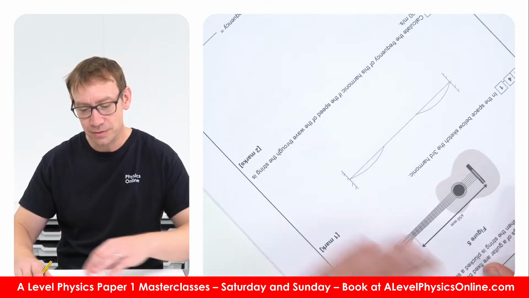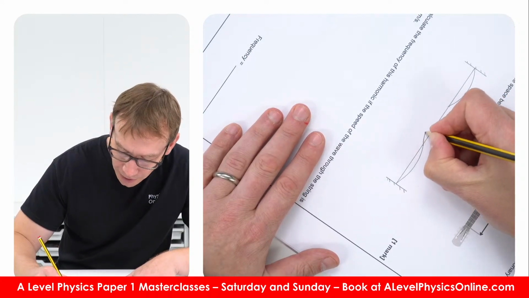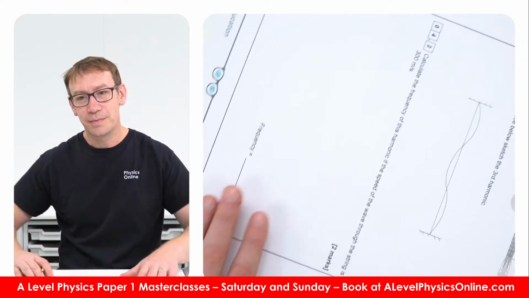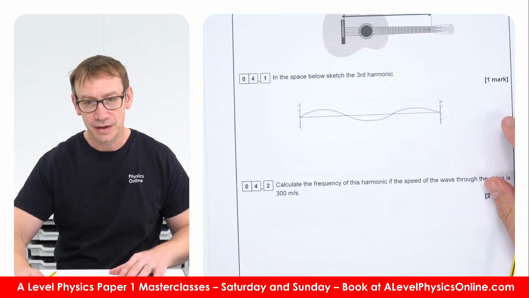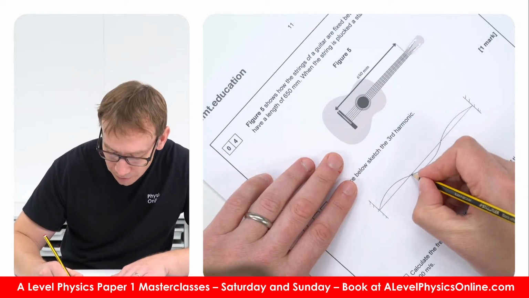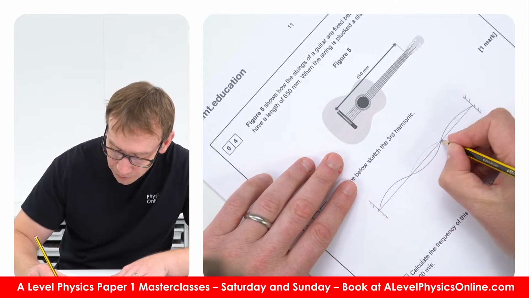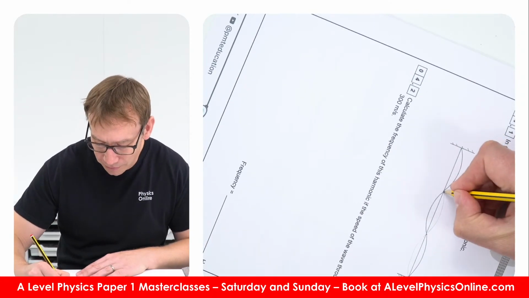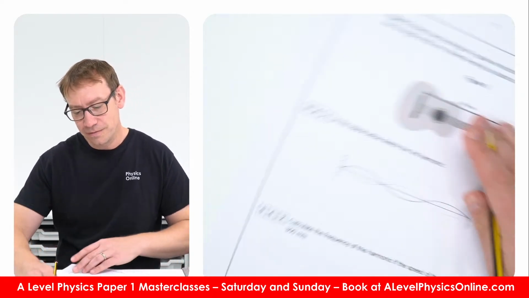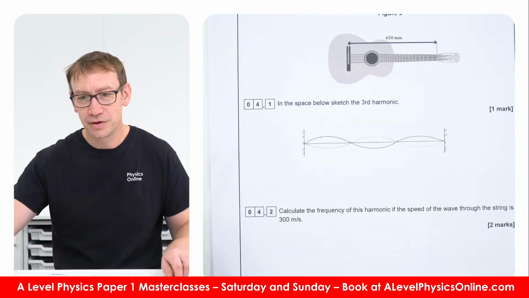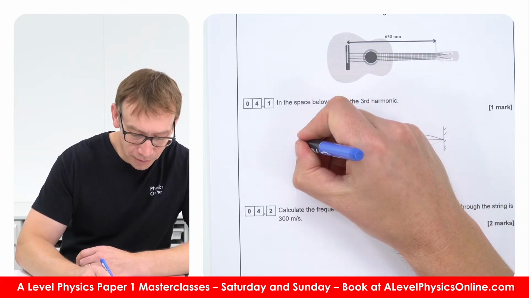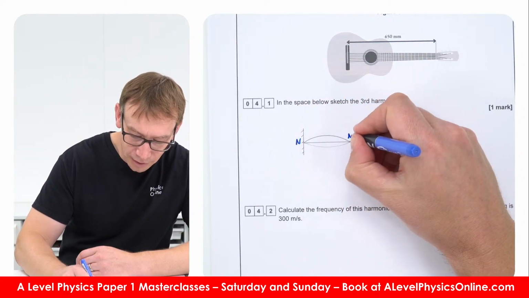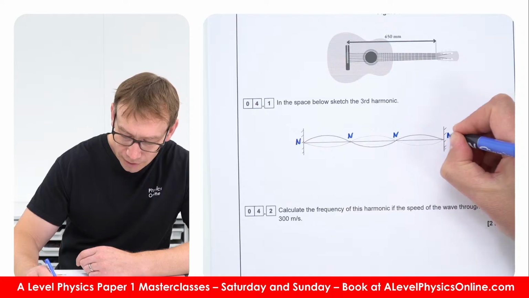I'm going to turn the page around, and that's basically my sketch. Sometimes you can also show it the other way, so I'm just going to do this very lightly here. It's easier when you have your hand on the inside of the curve, and therefore I've got that sketch. And I guess what I'd also potentially do is put in a node here, a node there, a node there, and a node there.